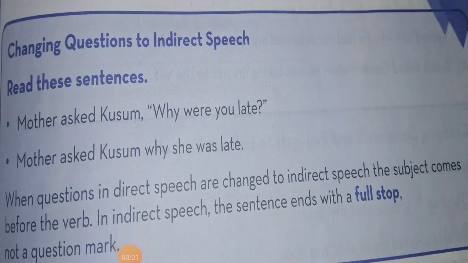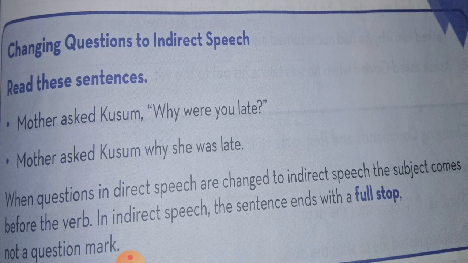Now let's see how direct speech changes to indirect speech when your sentence is in question form. Now children, understand there are two types of question, yes and no questions and WH words questions. Let's understand the difference between both. For example, if I ask you, do you like ice cream?